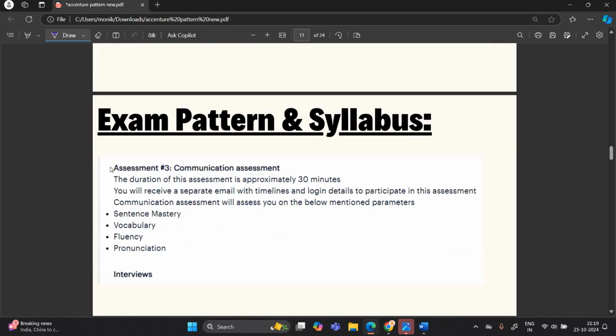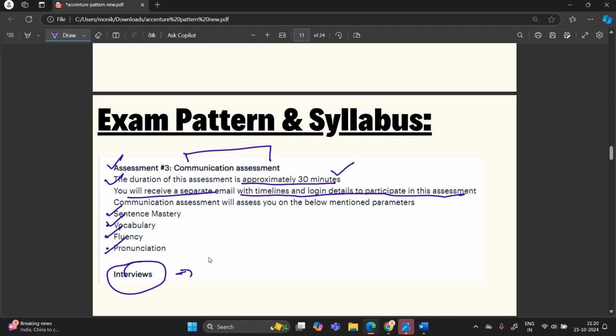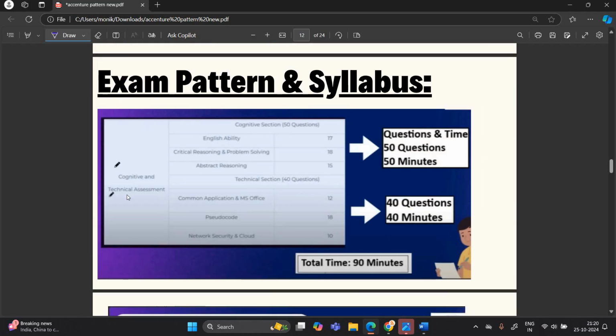Okay. Next is your third assessment, that is a communication assessment. The duration of this assessment is approximately 30 minutes. You will receive a separate email with timeline and login details to participate in the assessment. Sentence mastery, vocabulary, fluency, pronunciation they will check, and your fourth and final is your interview, that is a technical and HR interview. Okay, so this is the detailed process.